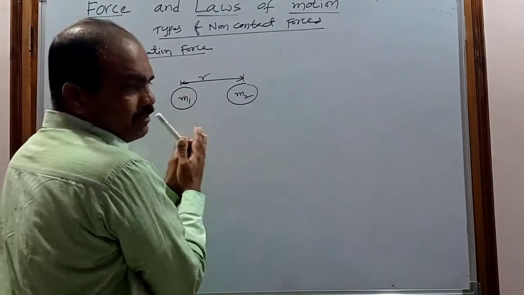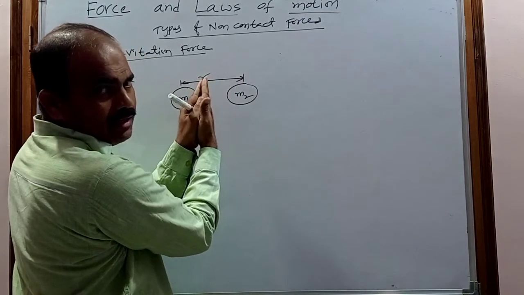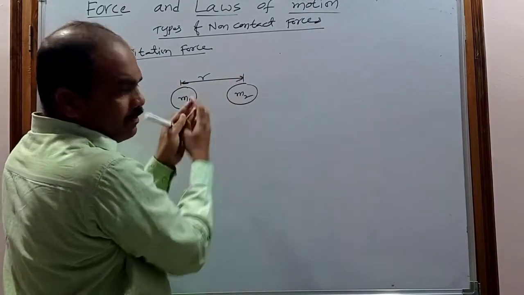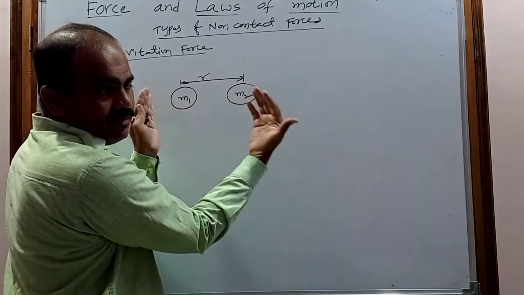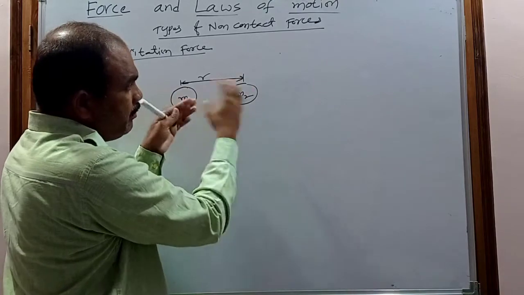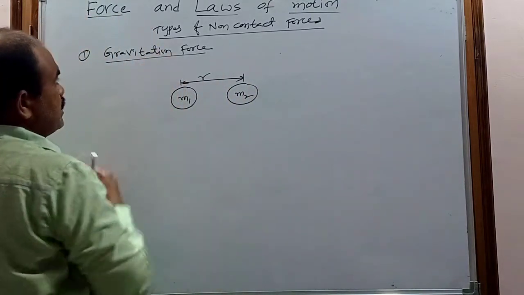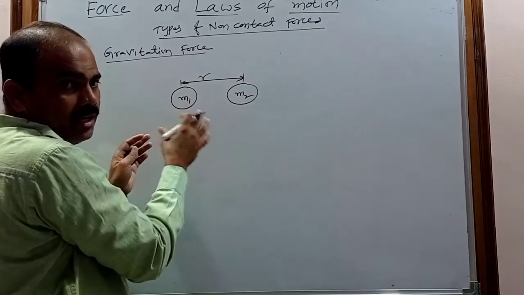So in case of the gravitational force, there is no physical contact. They cannot be directly in physical contact. There is some space between them, and there is no physical contact. Even though there is no physical contact, they are able to apply some force on each other. So such type of force is nothing but the gravitational force, by creating their field.